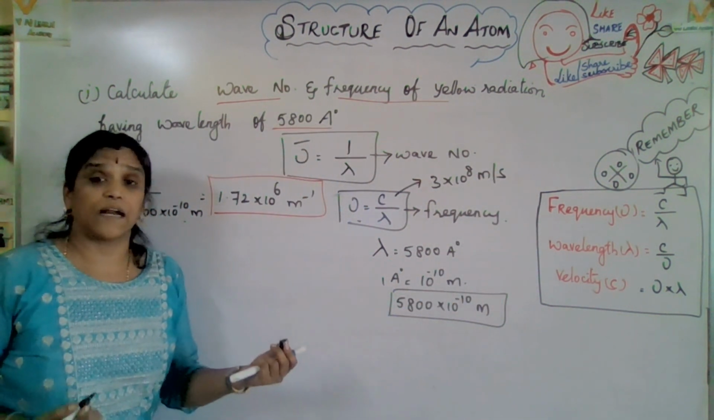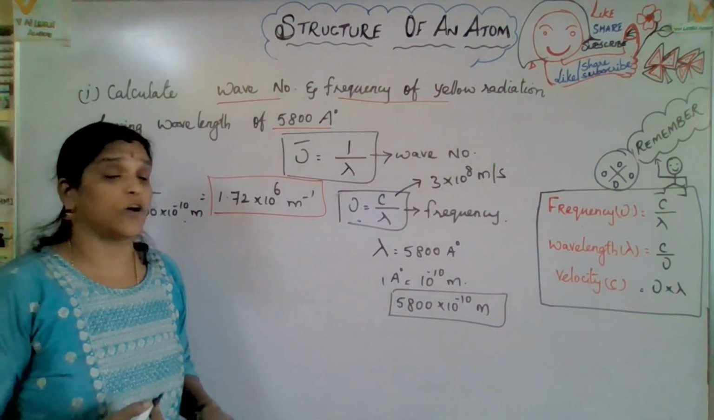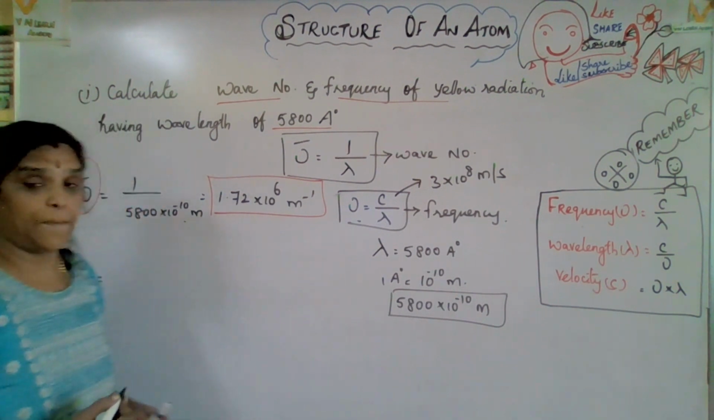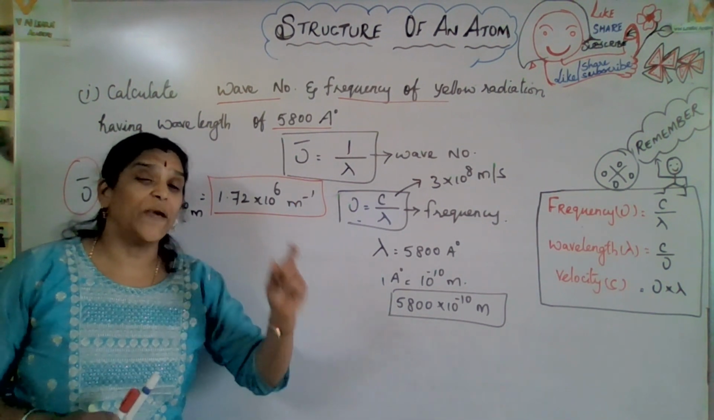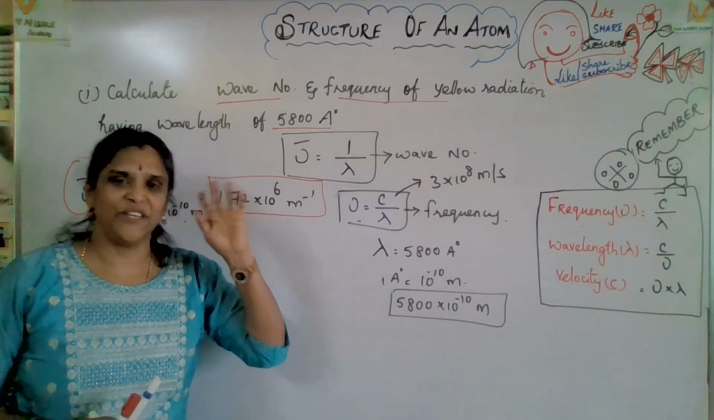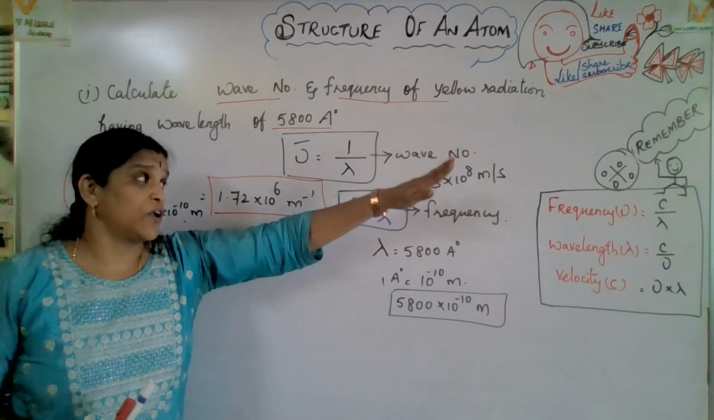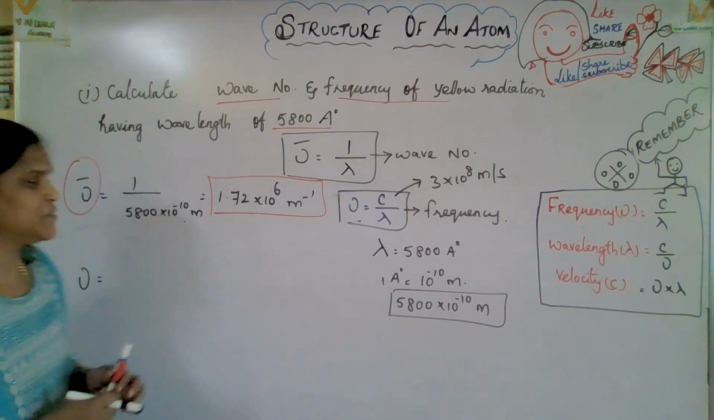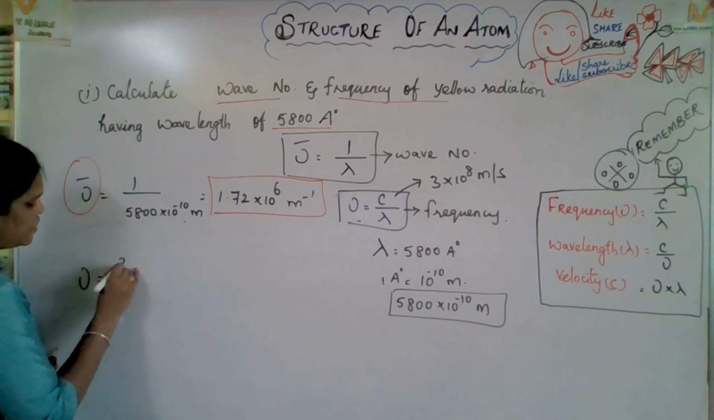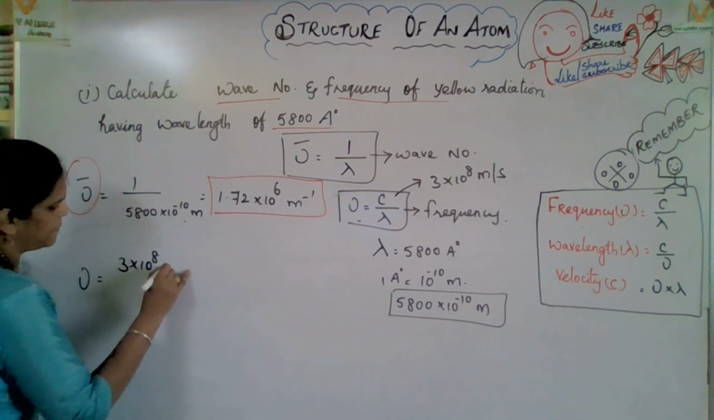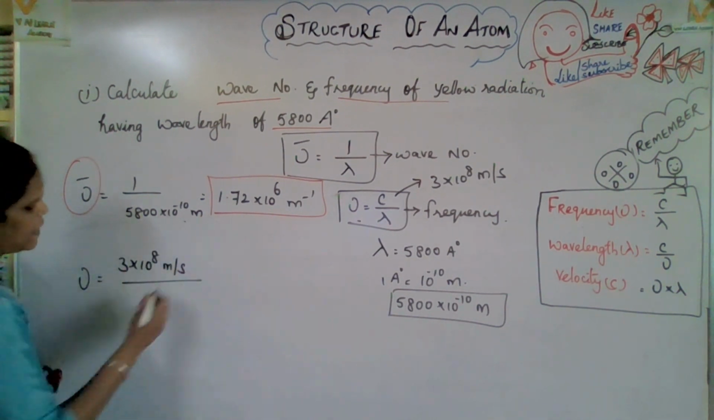From 9th class onwards, you have learned that the velocity value is a constant, 3 into 10 to the power of 8 meter per second. When the sunlight reaches the earth, how many minutes does it take? That only you should remember. 8 minutes. So remember 3 into 10 to the power of 8 meter per second, and you will come to know the velocity value. So C by lambda: 3 into 10 to the power of 8 meter per second divided by the lambda value,